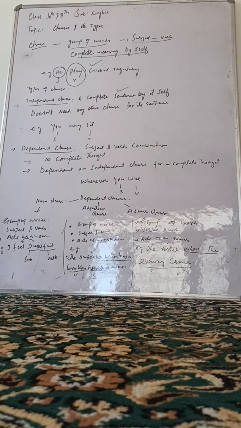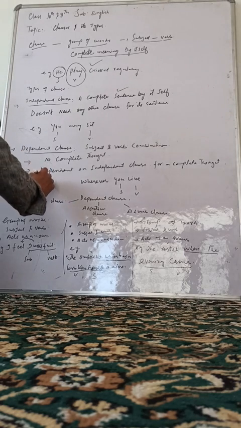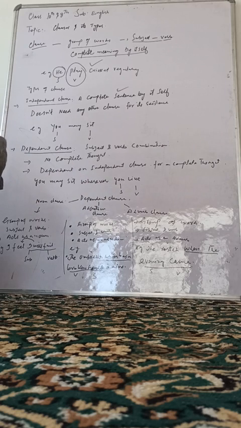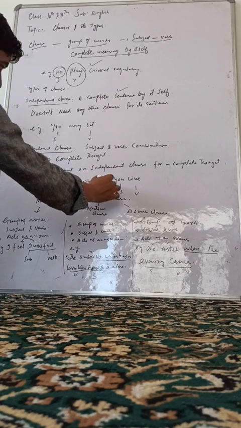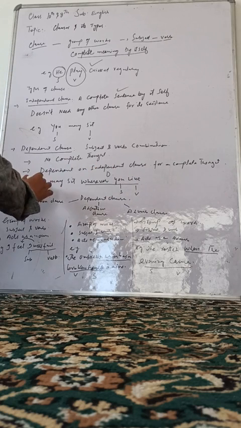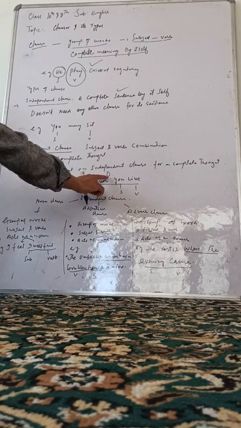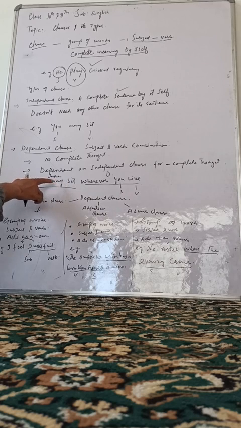Okay, if I add here, you may sit, wherever you like. Now it gives us a complete meaning. Whenever you like is a dependent clause. You may sit is an independent clause. That means dependent clause has to be dependent on independent clause, so that we will have a complete thought.